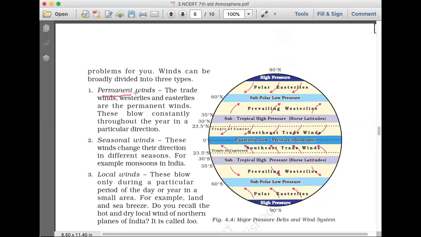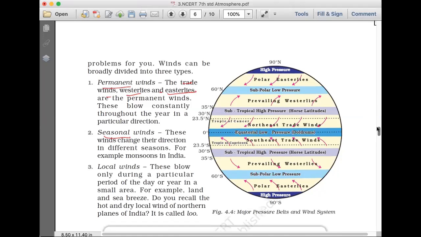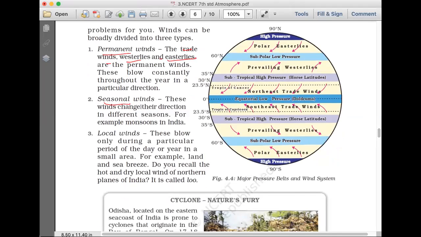There are permanent winds, that is the trade winds, westerlies and easterlies. These are the winds which are permanent, present throughout the year, and they will have impact over this region, and I will explain to you in the later slides. And there are seasonal winds. These are only present during seasons. For example, monsoon in India: when the monsoon comes, there will be monsoon wind, correct? So there will be different seasons, and each season will have its prevailing winds.